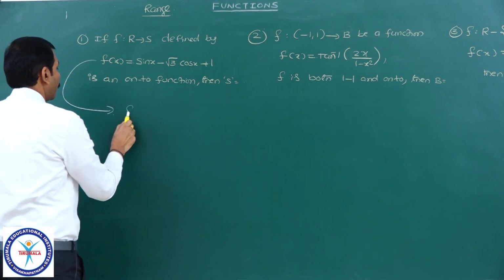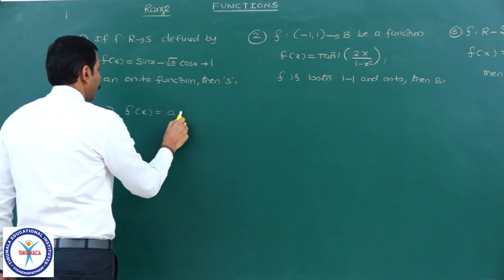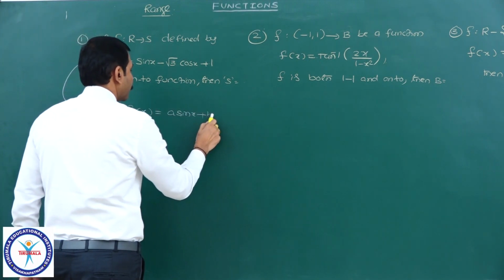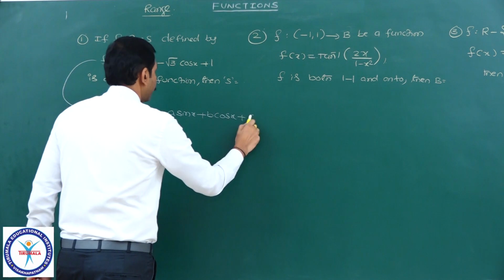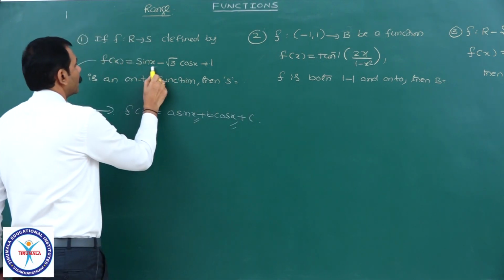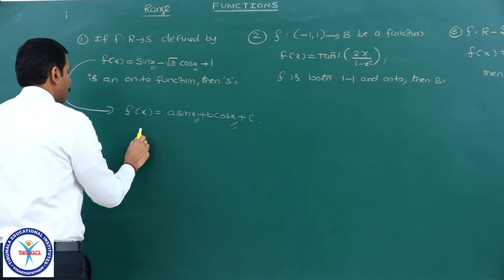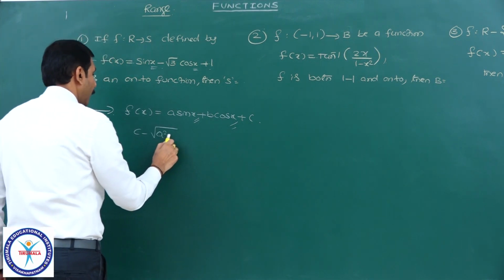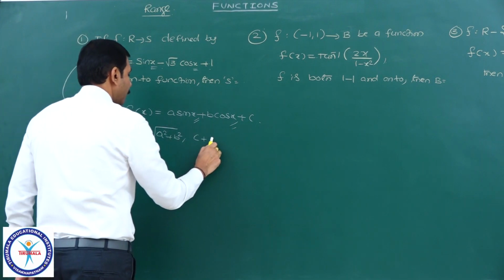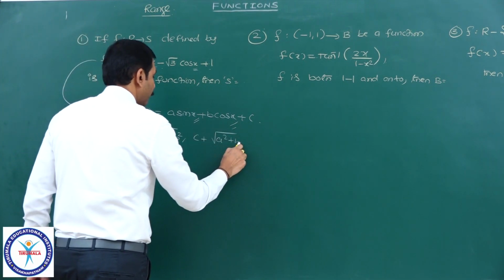It is of the form f of x is equal to a sin x plus b cos x plus c. See here, sin x and cos x have the same angle, and plus a constant. You all know that the range is c minus root of a square plus b square, comma, c plus root of a square plus b square. That's all.